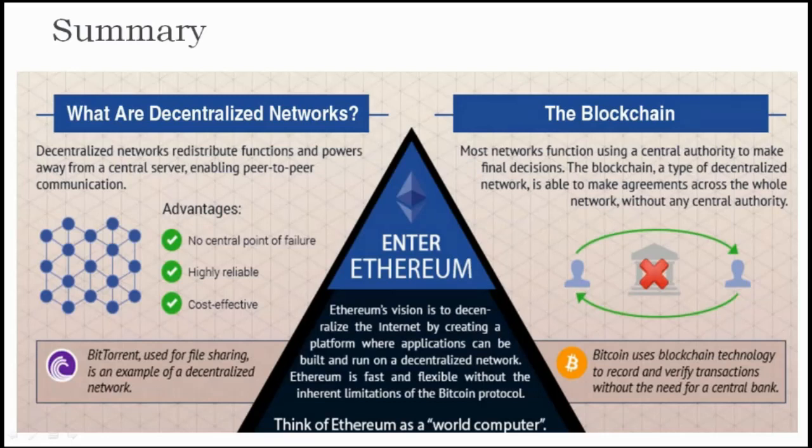So there is no central point of failure in case of decentralization; it is highly reliable and cost effective. Most networks function using a central authority to make final decisions. The blockchain, a type of decentralized network, is able to make agreements across the whole network without any central authority.